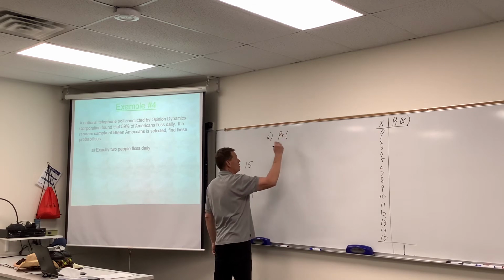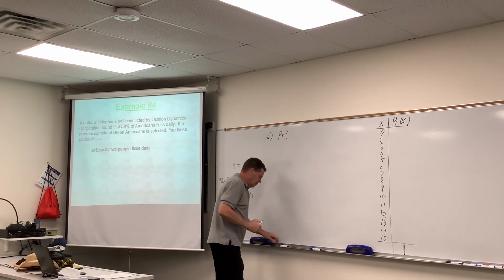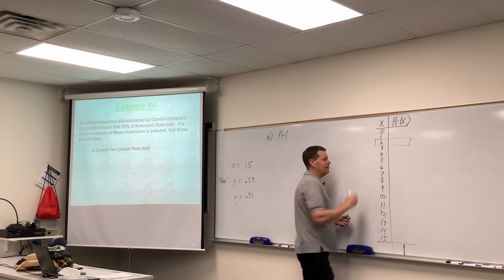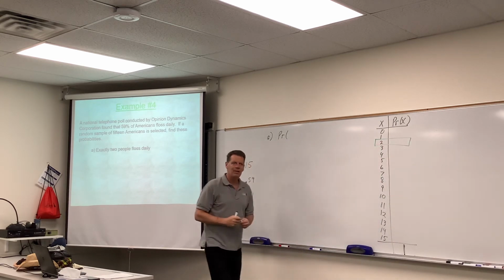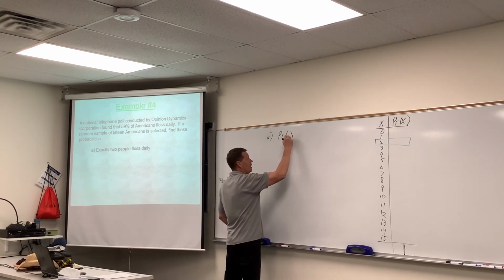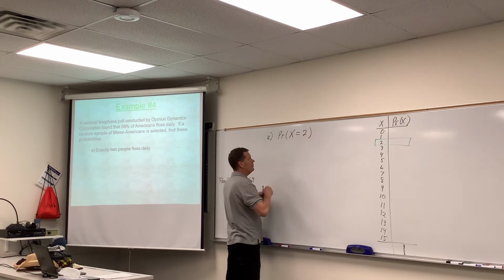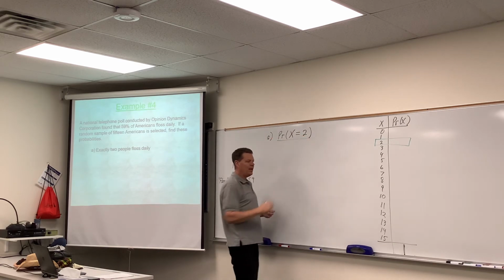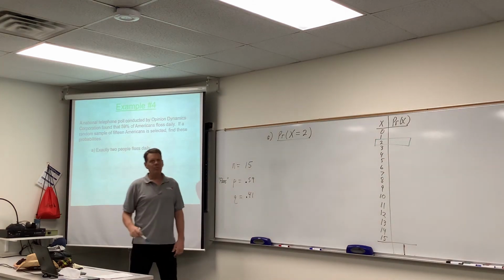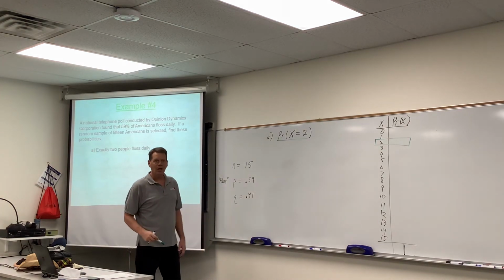Well, here it says, what's the probability that exactly 2, wouldn't that just be the individual number 2 here, right? Exactly 2 of those 15 people floss every day. So that would be written as the probability that the number of people who floss is equal to 2. That's an individual number in that range. So I would just look at it and go, okay, all I got to do is set up that probability for 2, and I'm good to go.